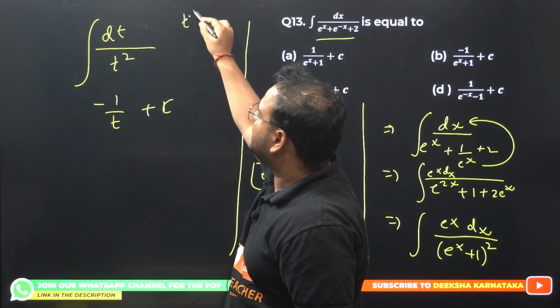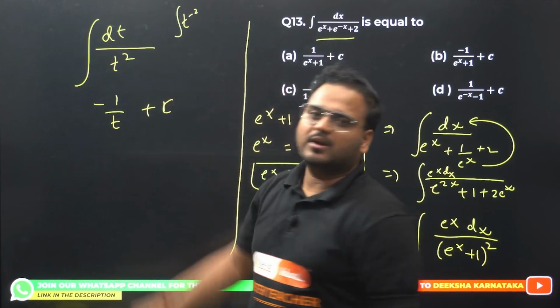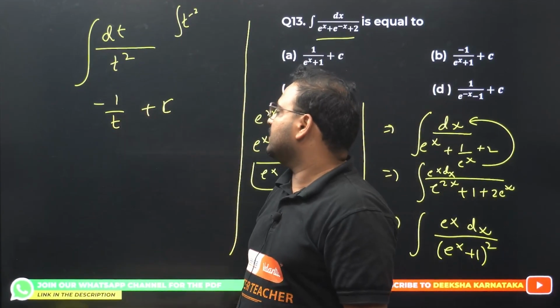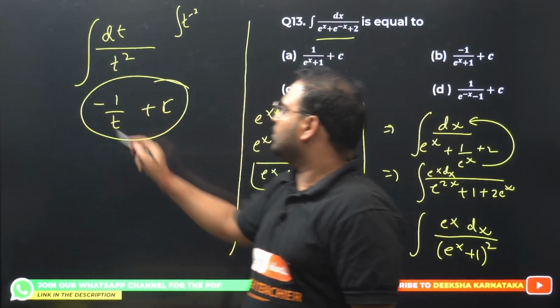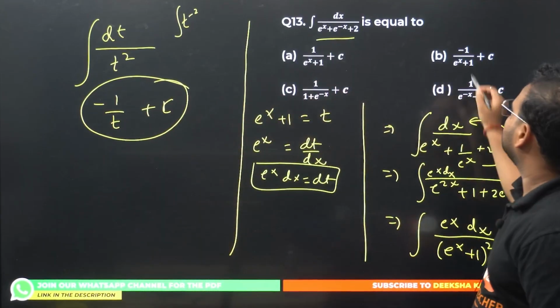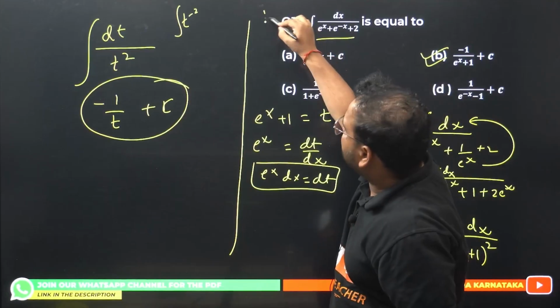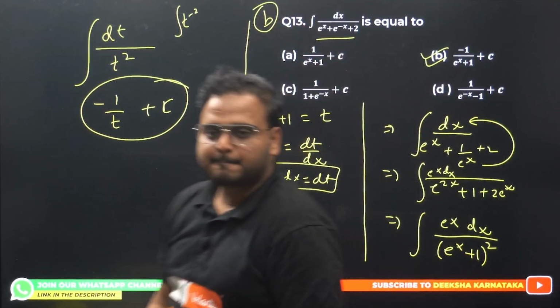Whenever we have t power minus 2, you have to integrate. It will become t power minus 1 divided by minus 1. That's why it is simply minus 1 by t plus c. What is the t value? The t value is e power x plus 1. That's my answer. Option B, minus 1 by t plus c. Option B is correct. Please check.